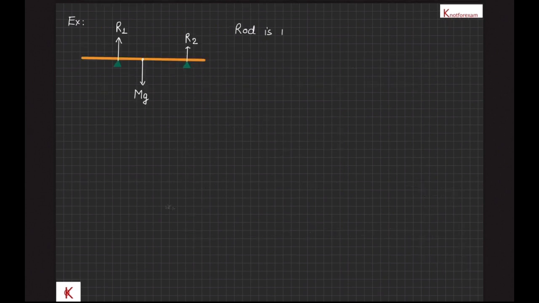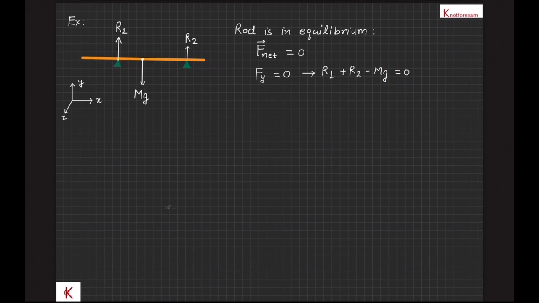In this example, a rod of mass m is in equilibrium on two supports P and Q. Since the rod is in equilibrium, it is in translational equilibrium, that is, F net vector is 0, and therefore its component along the y axis, Fy, is 0. This gives the relation R1 plus R2 minus mg is equal to 0.